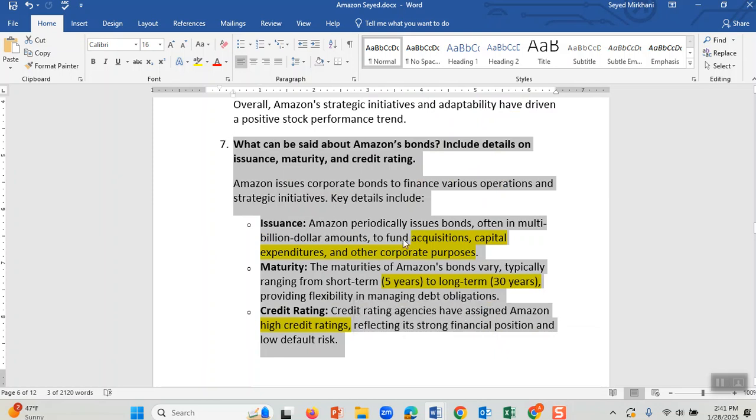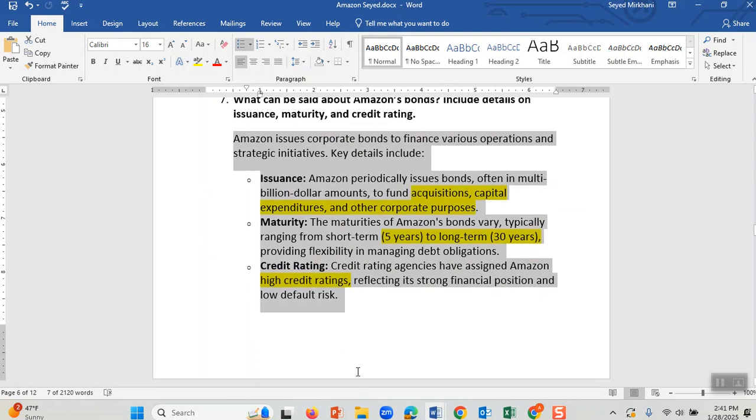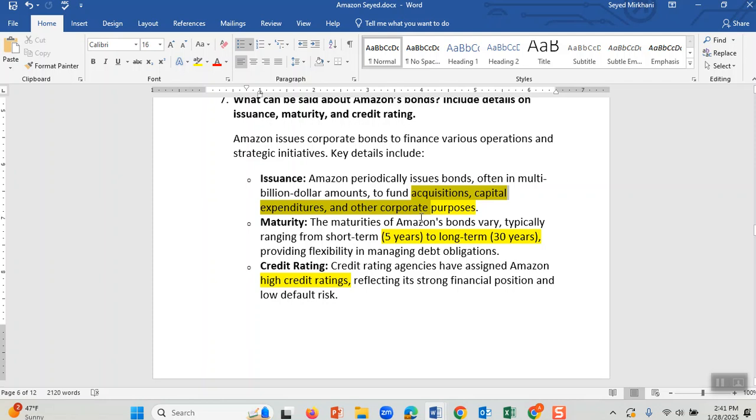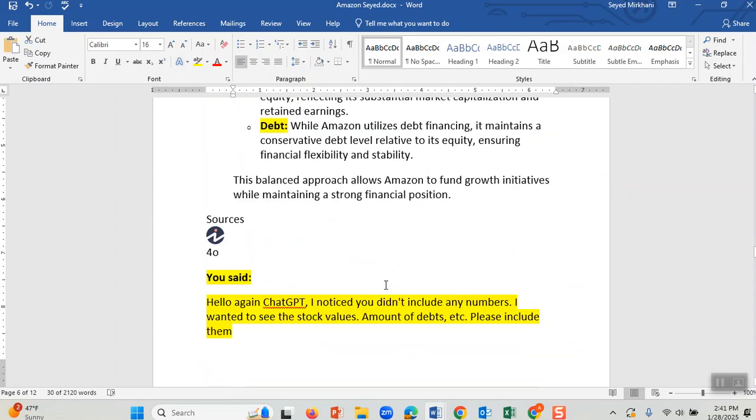Therefore, you see two colors here. One color, yellow, is what ChatGPT said, and of course from here all the way to here is the answer of ChatGPT. The highlights of it are in yellow. These are ChatGPT. The blue is my analysis based on what ChatGPT tells me.